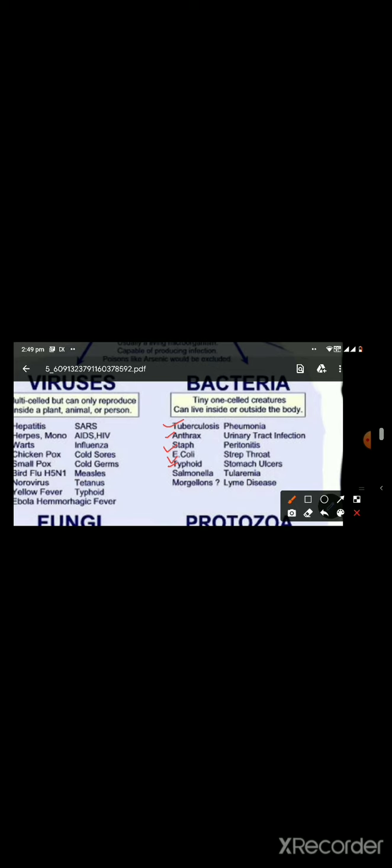Next is pneumonia. Pneumonia is a respiratory infection in which alveoli get filled with fluid. The most common causative agent of pneumonia is Streptococcus pneumoniae. But there are also certain other bacteria like Staphylococcus aureus, Klebsiella pneumoniae, and Haemophilus influenzae, which causes pneumonia. Then certain viruses and fungi can also cause atypical pneumonia.